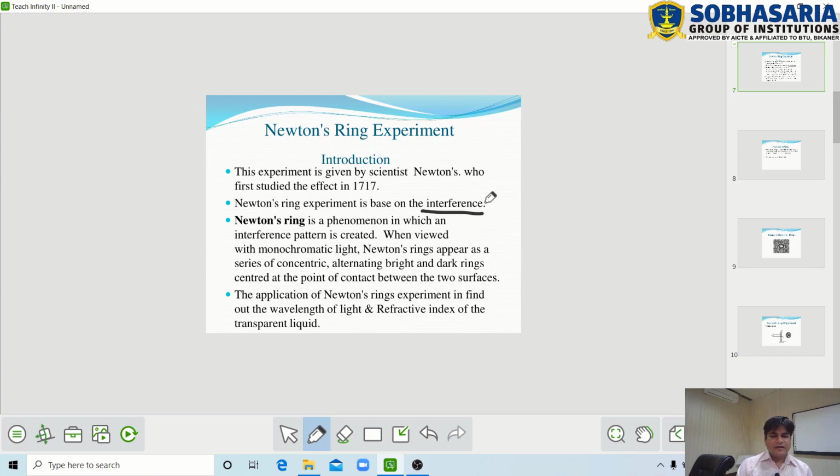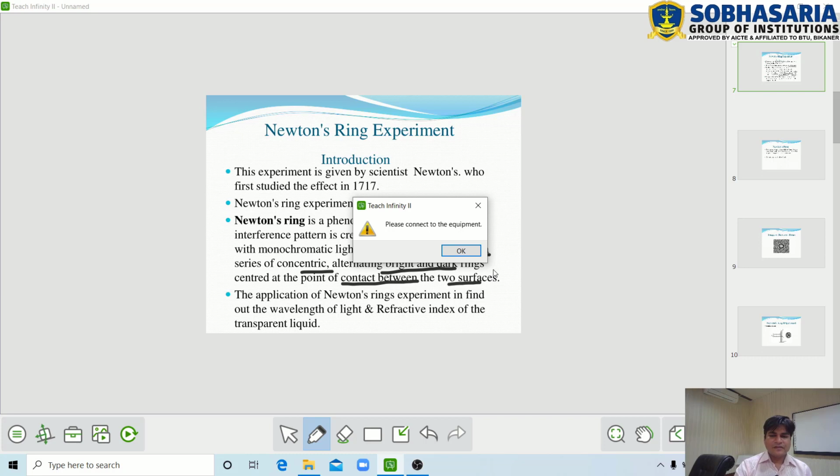Newton's rings are the phenomena in which an interference pattern is created when viewed with monochromatic light. Newton's rings appear as a series of concentric alternate dark and bright rings created at the contact between two surfaces. In Newton's ring experiment, we use a monochromatic light source. Monochromatic light means the light source which emits the same frequency and wavelength of light.